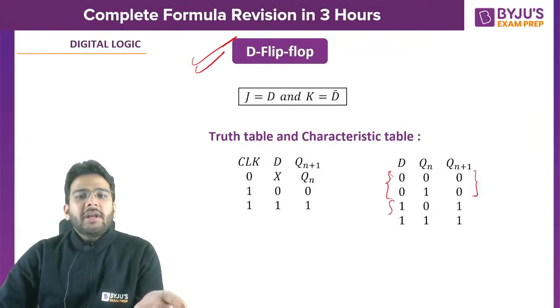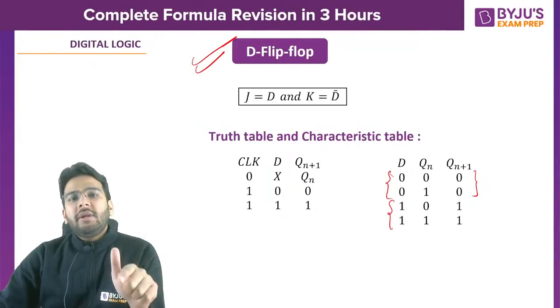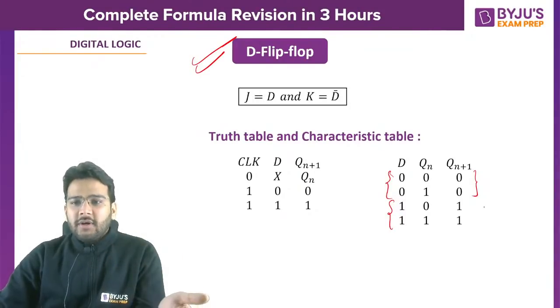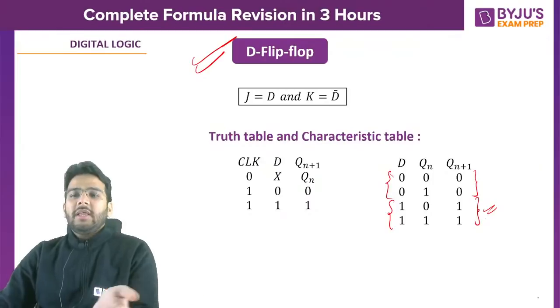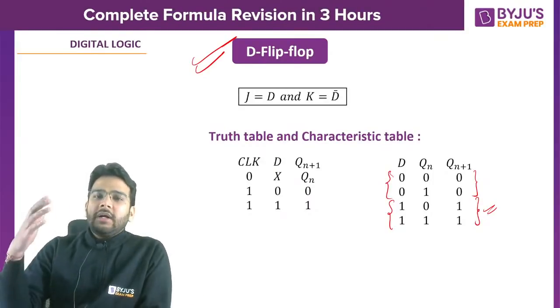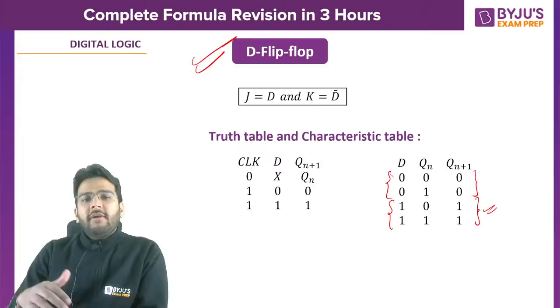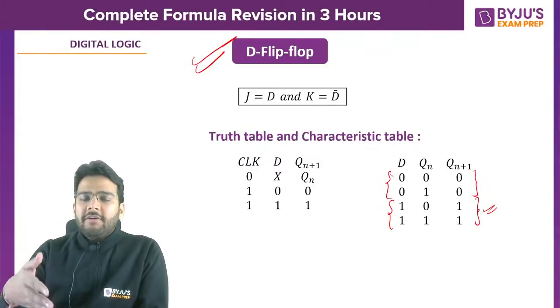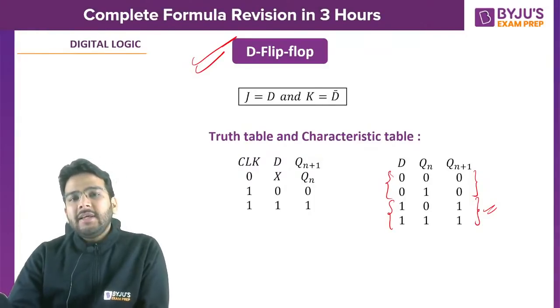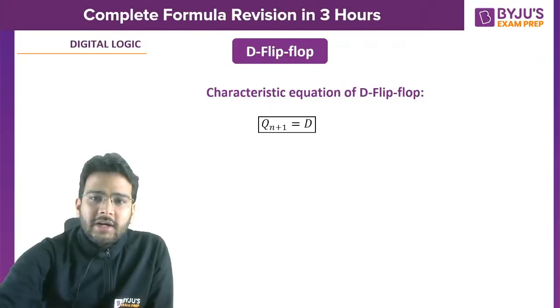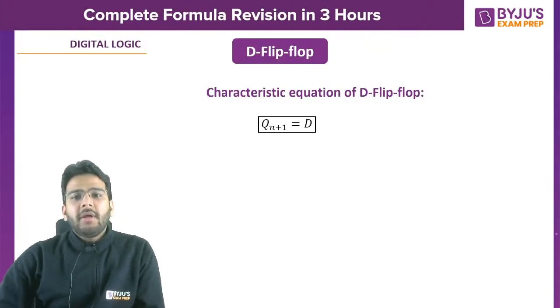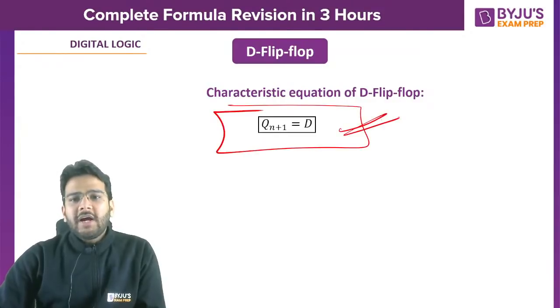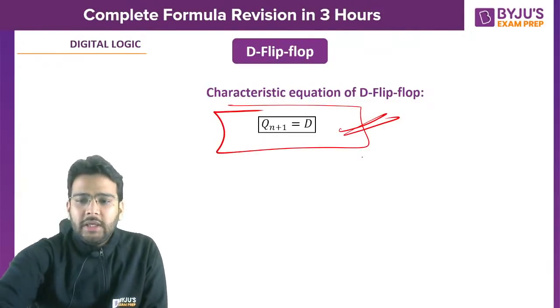Right? But if you are giving D as 1, then J will be 1, K will be 0. That is a case of set. So you are getting 1 in the output. So that's why we call the D flip-flop a data flip-flop or delay flip-flop. Whatever input we give, we get the same output. That is the property of D flip-flop, and this characteristic equation is the proof of that: Qn plus 1 is equal to D.